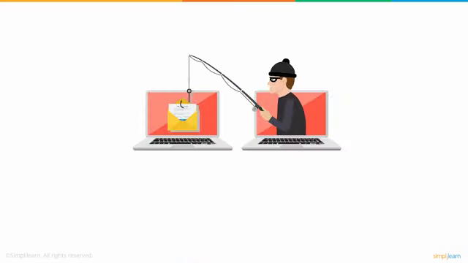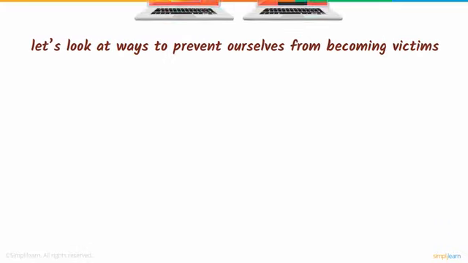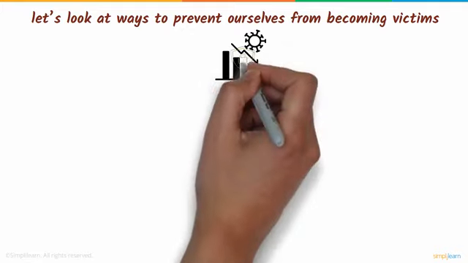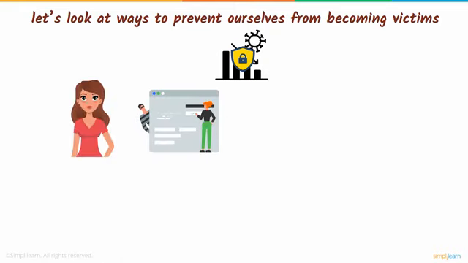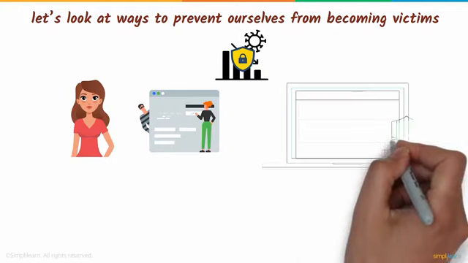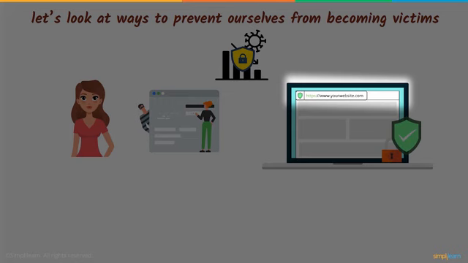Now that we know how phishing attacks work, let's look at ways to prevent ourselves from becoming victims. While the implications of a phishing attack can be extreme, protecting yourself against these is relatively straightforward. Jane could have saved herself from credit card fraud had she checked the link in the email for authenticity, and that it redirected to a secure website that runs on the HTTPS protocol.